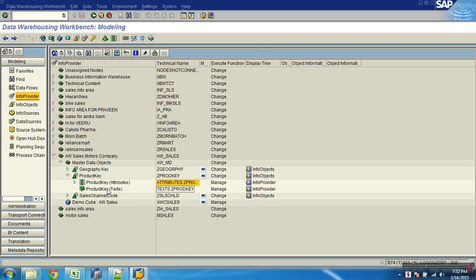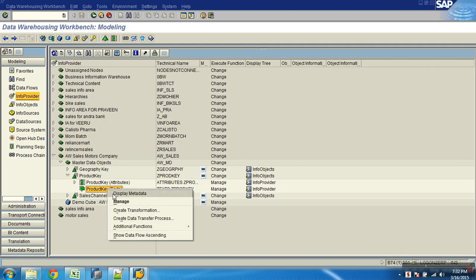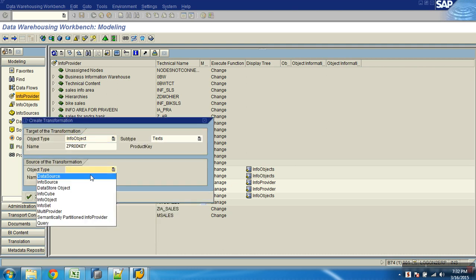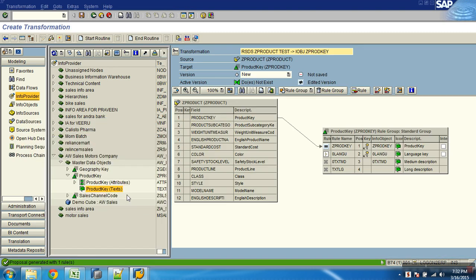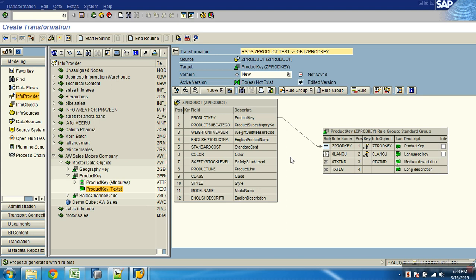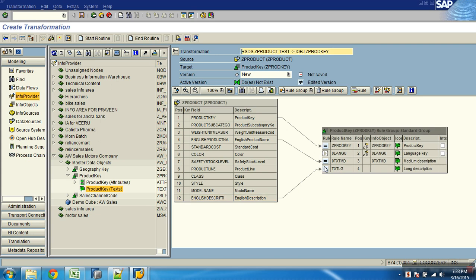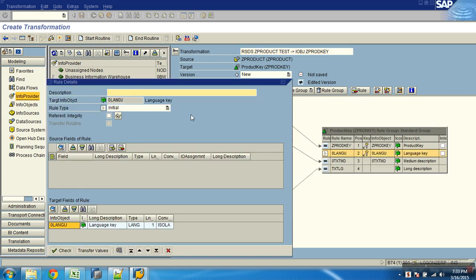Now what will I do? I'll map what? Transformation for text now. Create transformations. Product key to product key. For medium description, I should say English product name. For long description, I will say what? English description. And then language, I will put as constant EN.